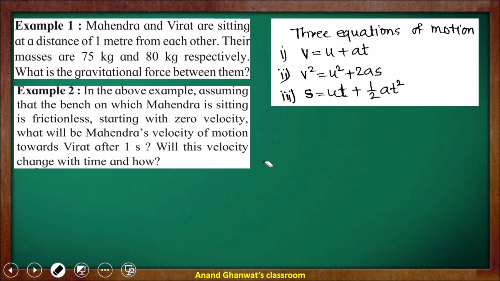Now here the initial velocity is 0, u is equal to 0.